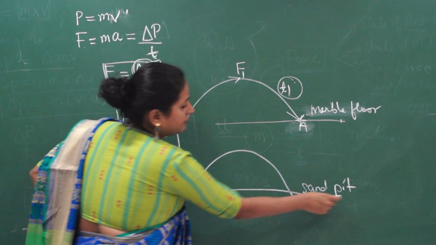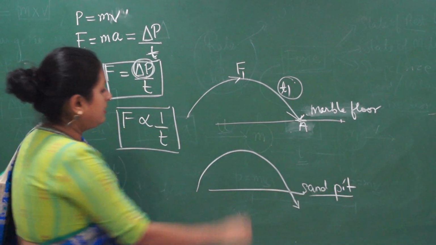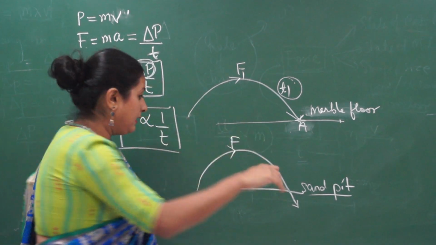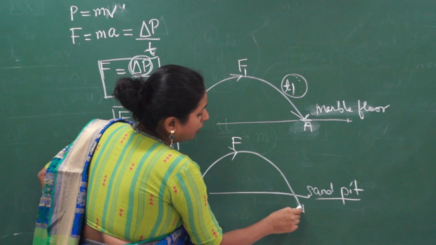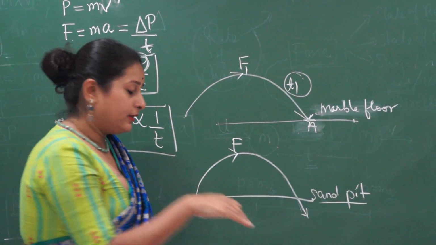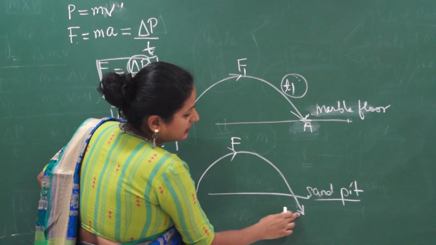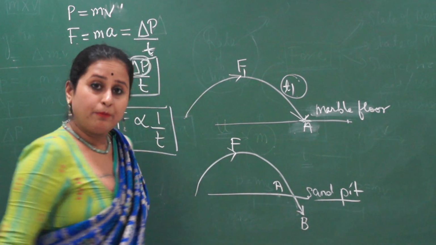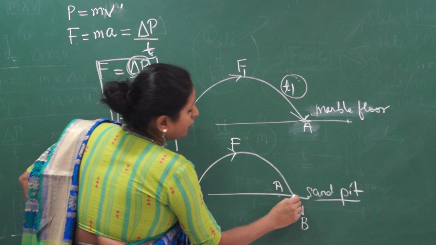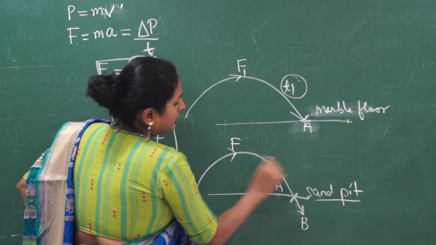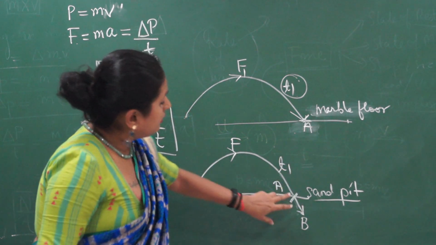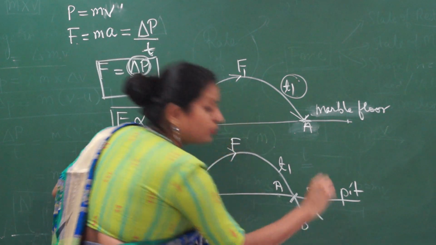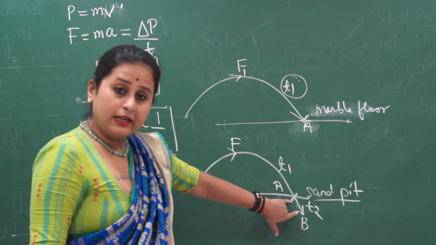In the second instance, the same leap was taken, but instead they have landed on a sand pit. When we are landing on a sand pit, by applying the same force by our body to take the same leap, the body sinks a little deeper into the sand. To reach this point, let's say this is point B. Point B is farther than point A. Time taken to reach point A is the same as T1, but to reach from A to B, there will be some additional time T2 needed.